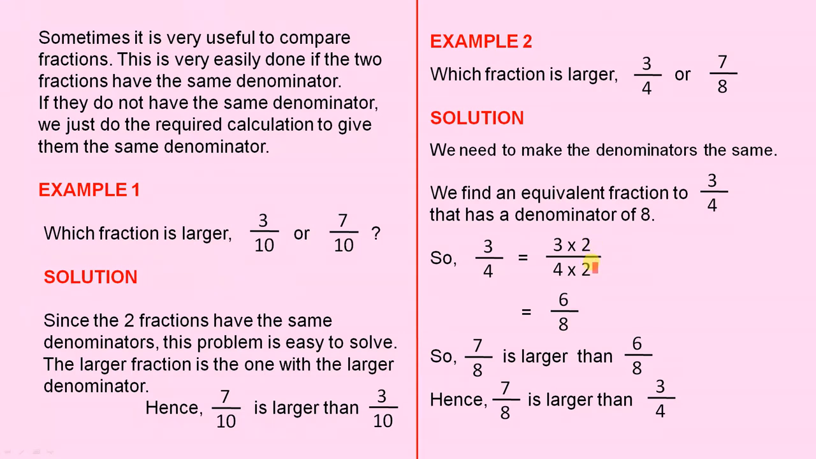And the reason we multiply the top and the bottom by 2 is because 2 times 4 is 8, because we want a denominator of 8 to match this one. So 3 over 4 equals 6 over 8. So 7 over 8 is larger than 6 over 8. Hence 7 over 8 is larger than 3 over 4, because 6 over 8 is the same as 3 over 4. It has the same value.